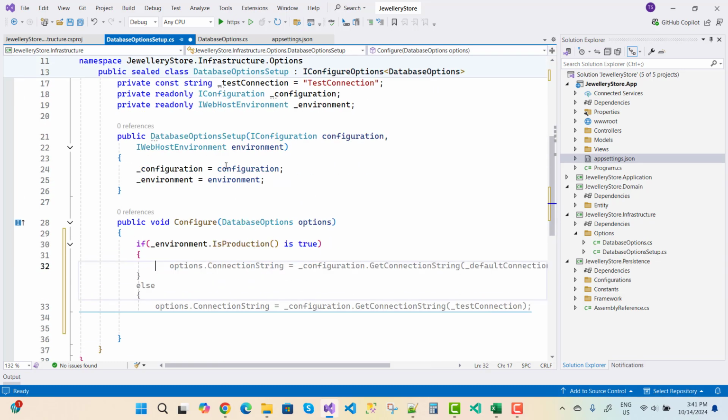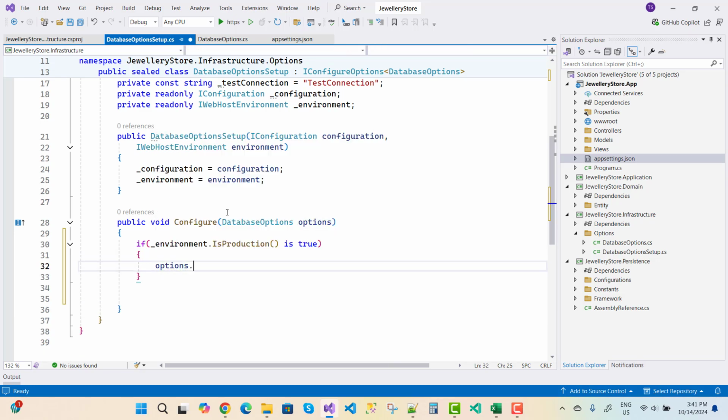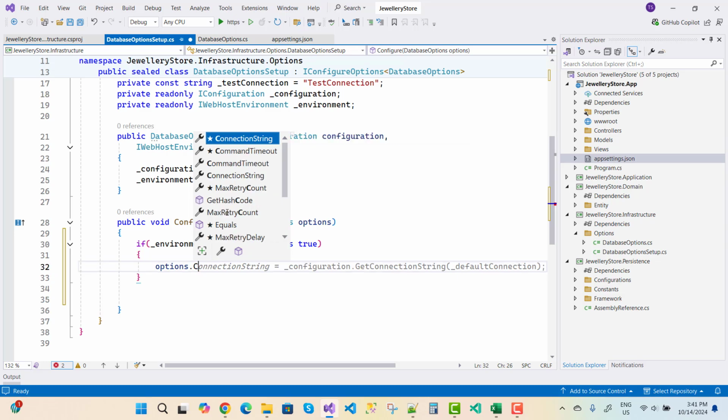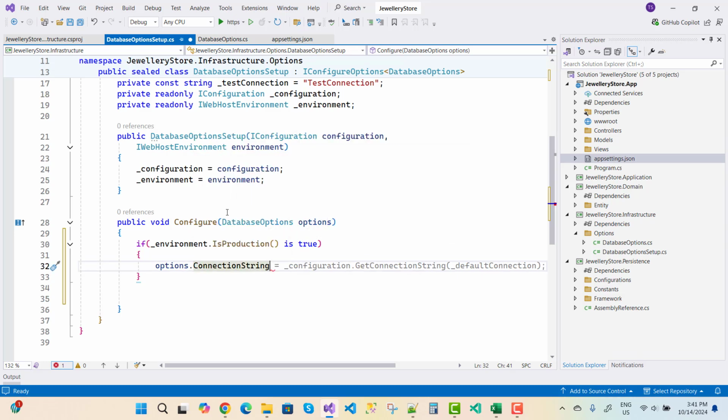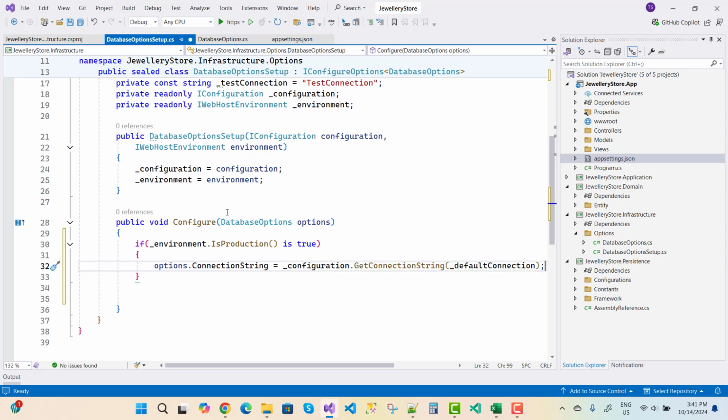that here we have a database options. So the options.initialize the connection string. Connection string is what? If the environment is production, so option.ConnectionString is configuration.GetConnectionString, and the connection string is DefaultConnection if it is the production.